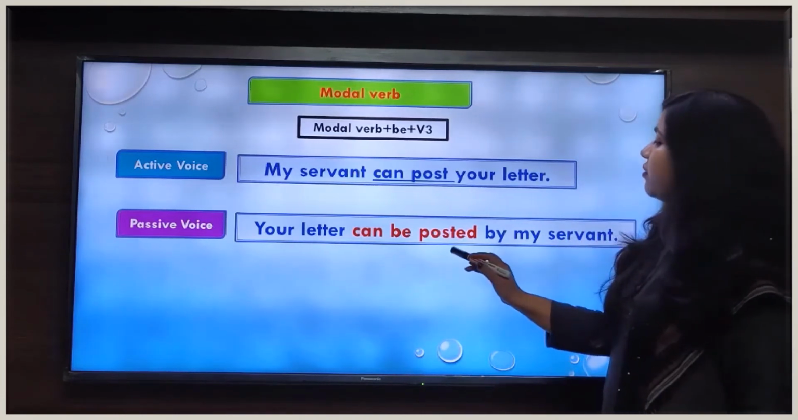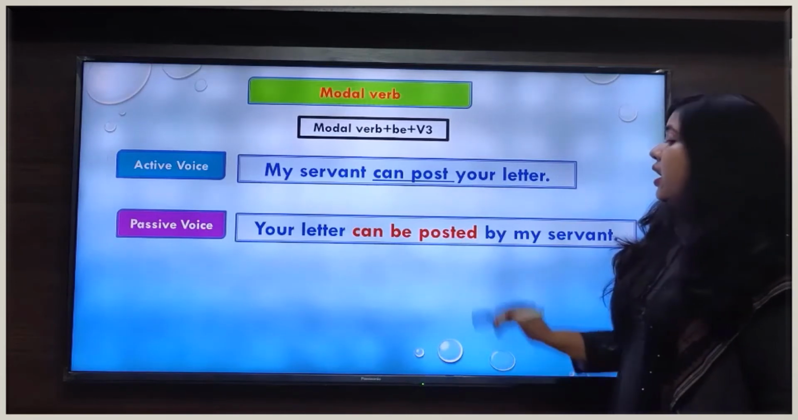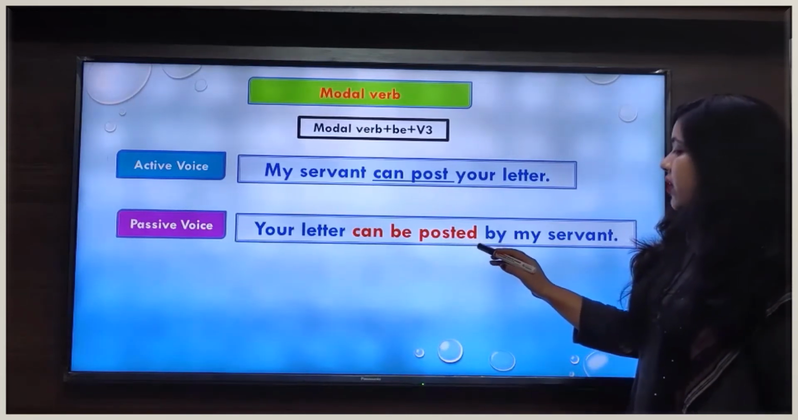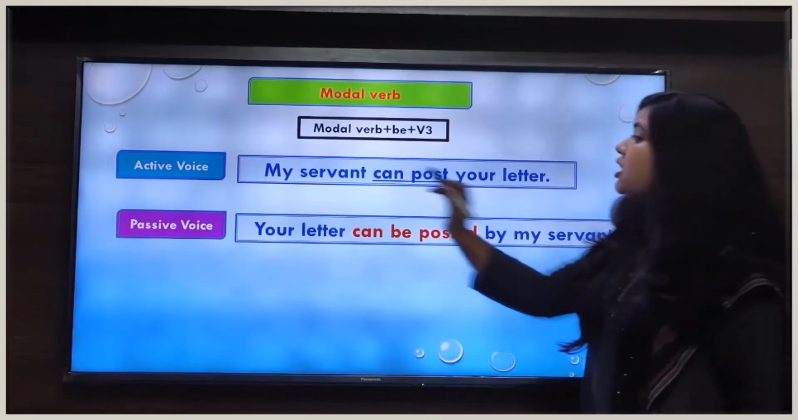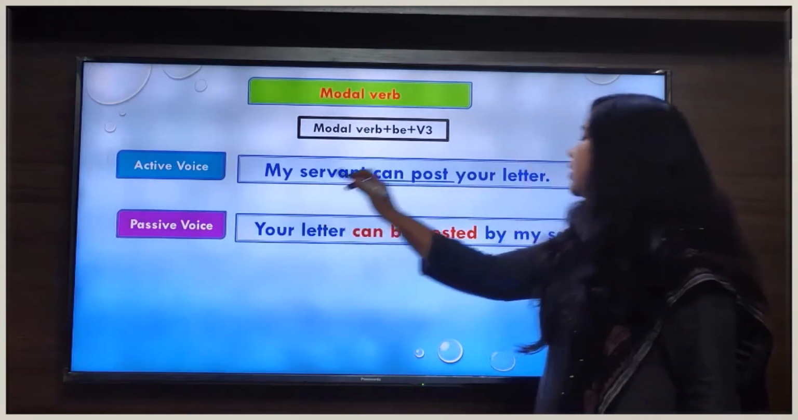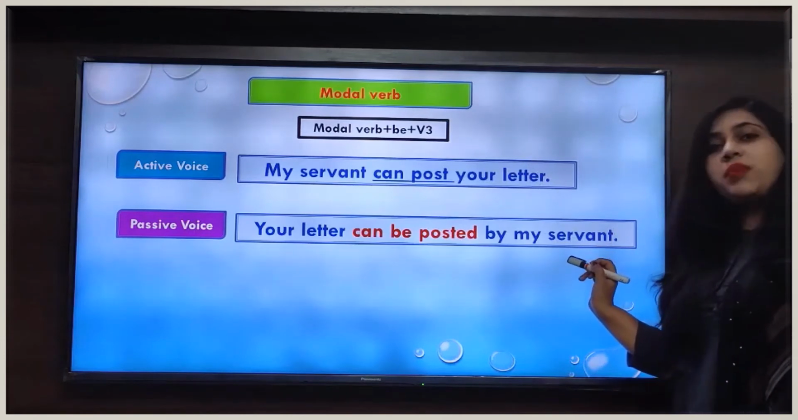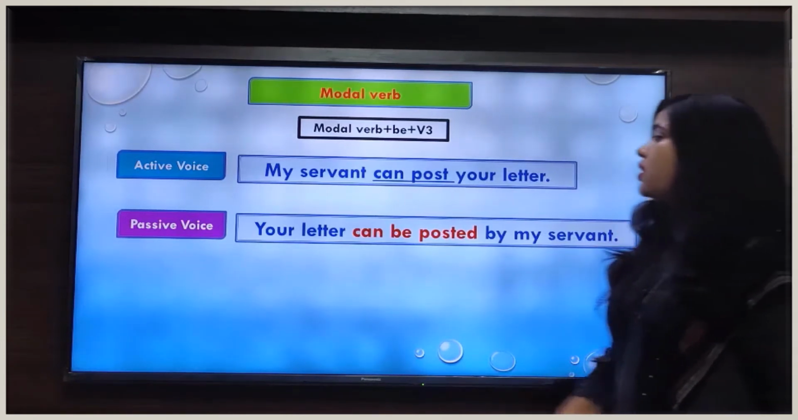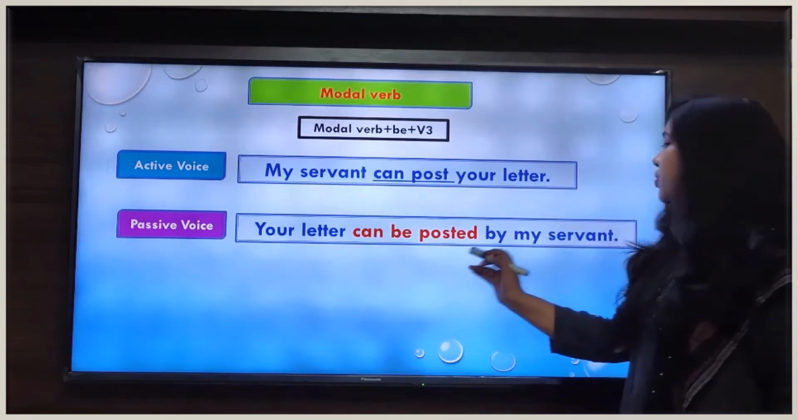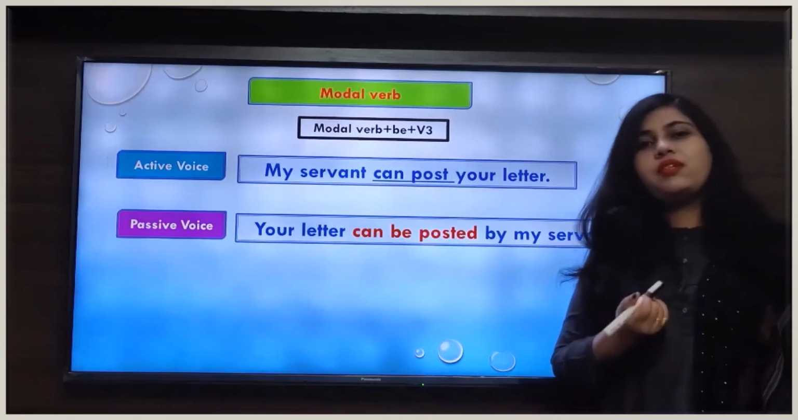That's why we have written posted here. And after that we will write the preposition by, and then we change the position of the subject as the object in passive voice. And our sentence will be in passive voice: Your letter can be posted by my servant.